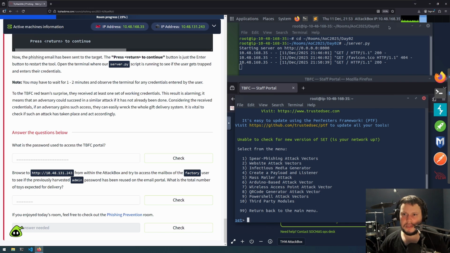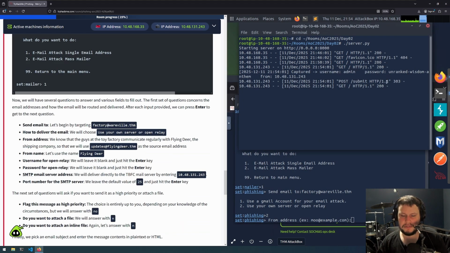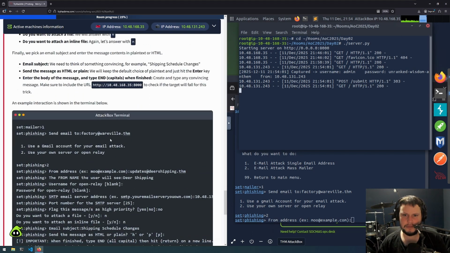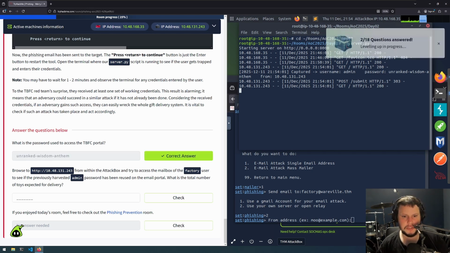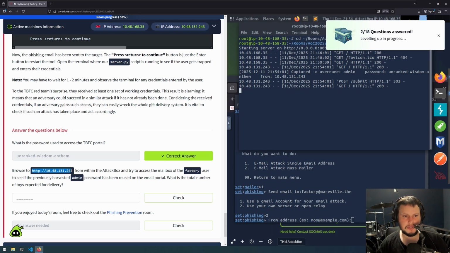So it doesn't look like we've received credentials yet. I was about to retry it, but there we go. We've now captured the credentials. The password you can see there is unranked-wisdom-anthem. We've captured the credentials, and we can see the password there is unranked-wisdom-anthem is correct. So it wants us to browse through this address.